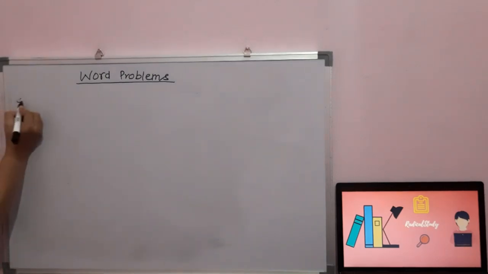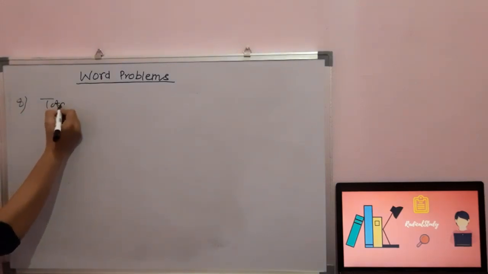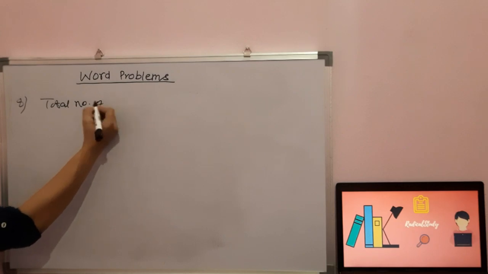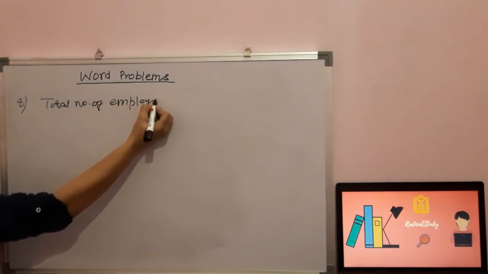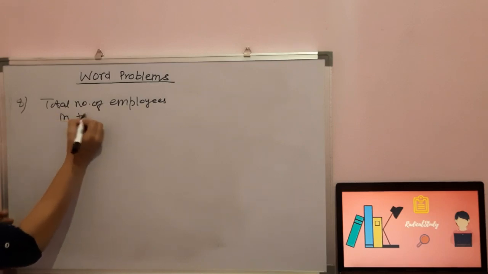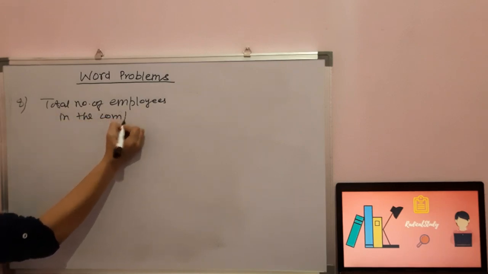Now I will be solving question number 8. A company has 35 employees and the company paid rupees 1,98,520 as bonus to all employees. Find out the bonus paid to each employee. तो कितने एम्प्लॉय है कंपनी में? Total number of employees in the company.